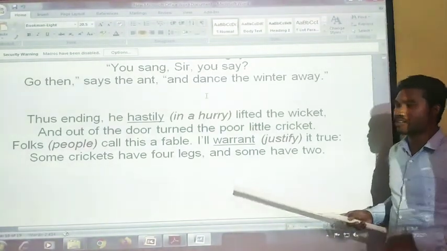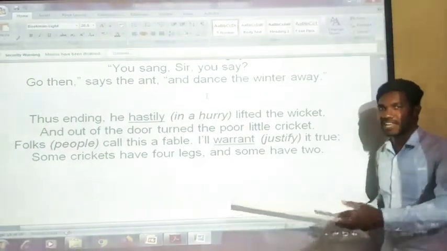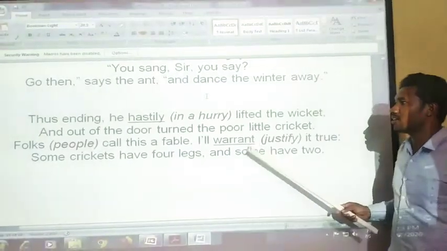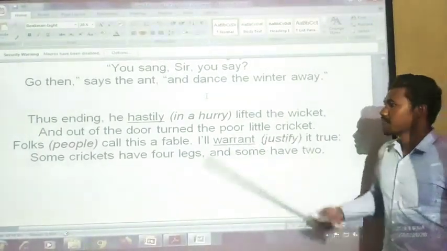Okay, so the aunt also did not give anything and sent the cricket away from the house. Okay, without giving food or shelter.